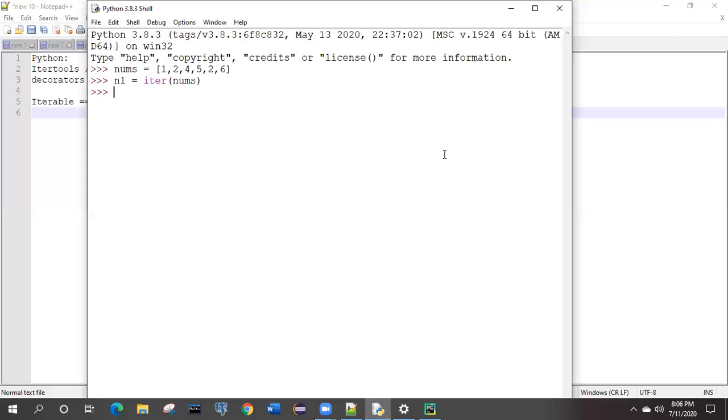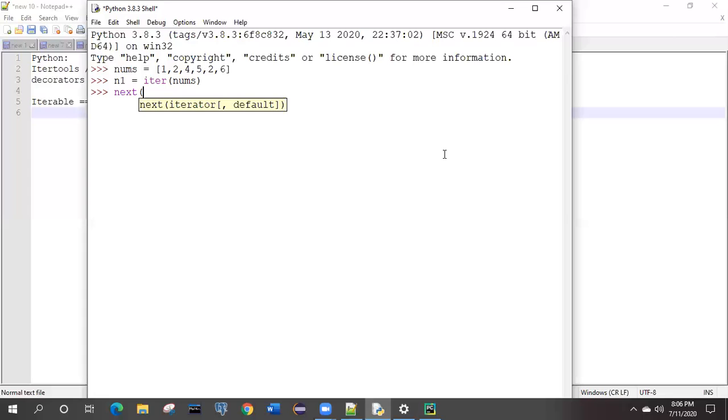As I mentioned, we have the next. We have to check the next consecutive values, and for that purpose we have the method known as next itself. And next of what do I need to check now? If I highlight over here, it says iterator. Where is my iterator? My iterator is now n1, n1 equal to iter. iter means iterator.